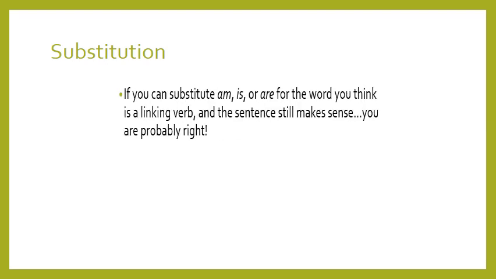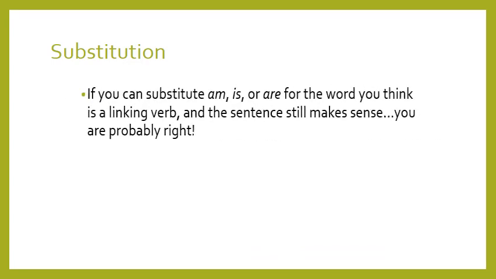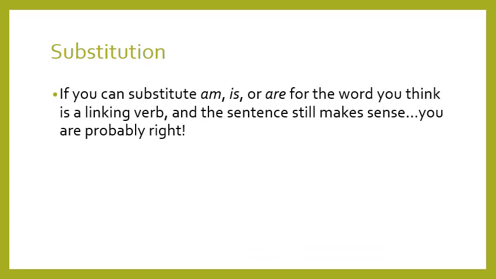Substitution. What do you mean by substitution? How can substitution help me figure out if the verb is linking or action?